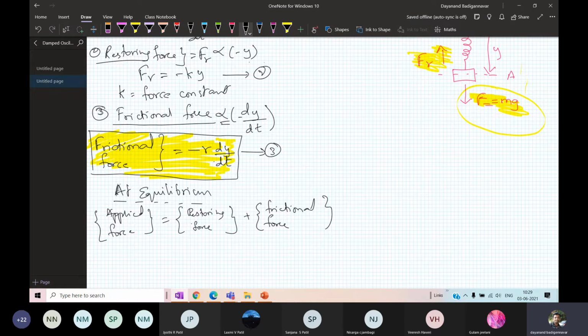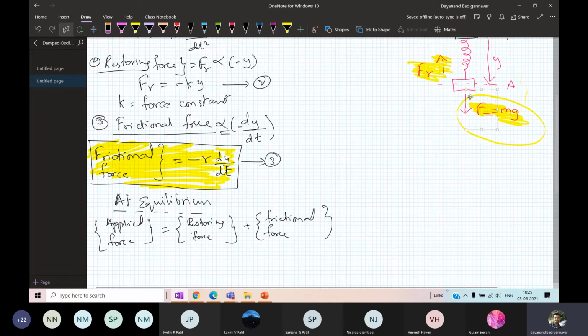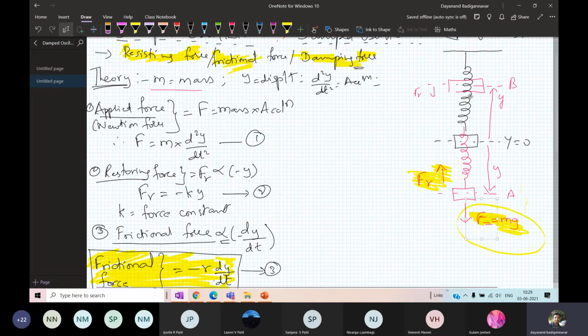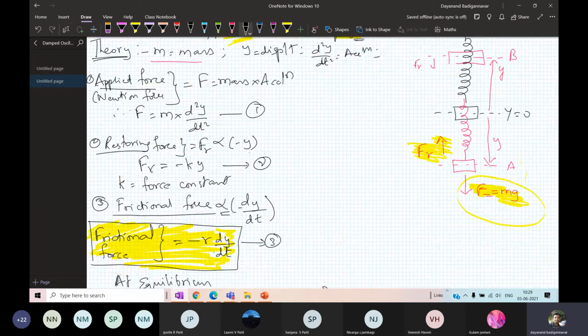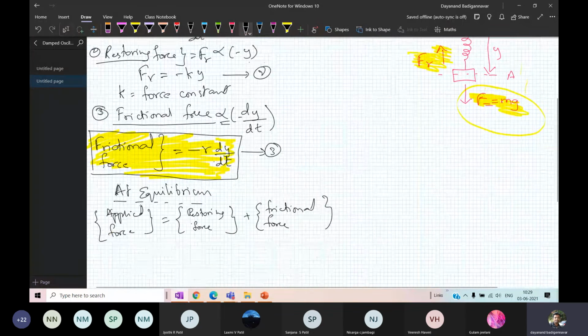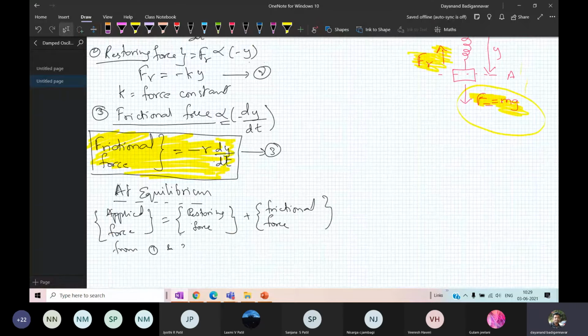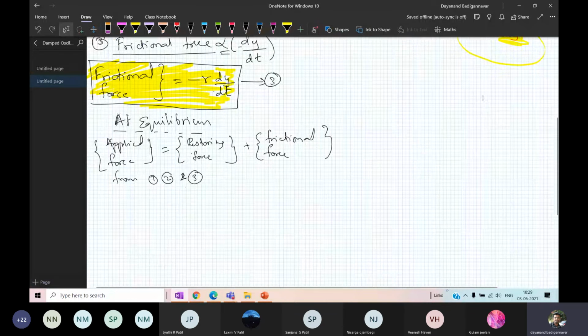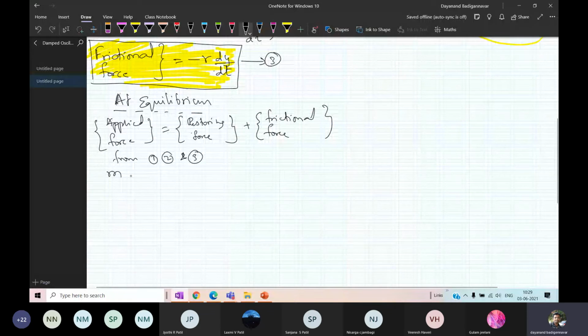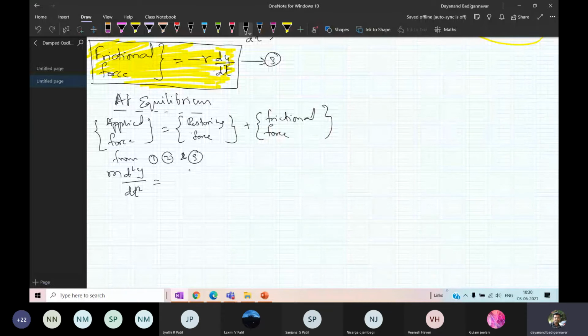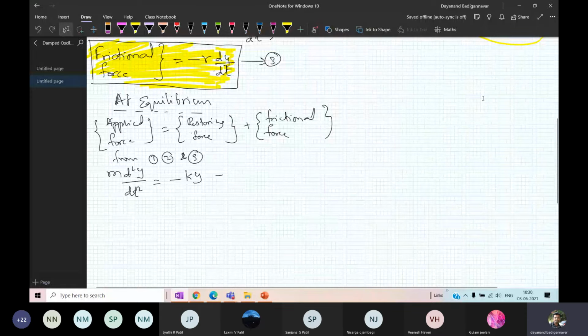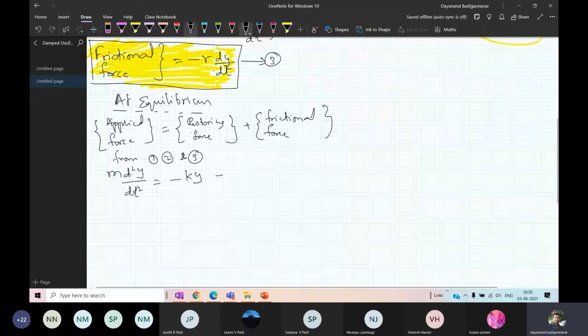Now you have all the three. From equation number 1, you have the applied force. From 2, you have the restoring force. From 3, you have the frictional force. So from equations 1, 2 and 3, what is the applied force? Applied force is m into d2y by dt square. It's a Newtonian force, that is equal to the restoring force, minus of k into y, plus the frictional force. What is the frictional force? Frictional force is minus of r into dy by dt.